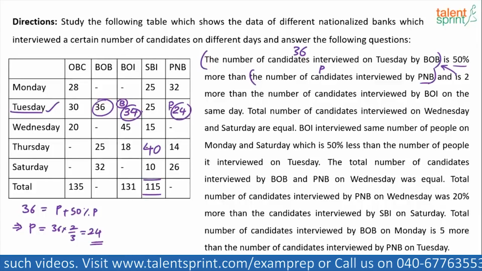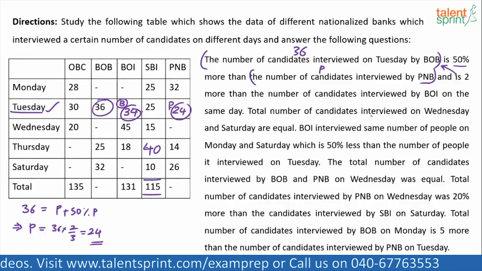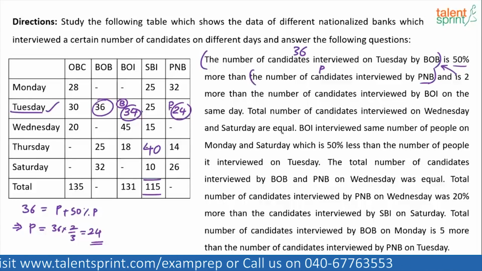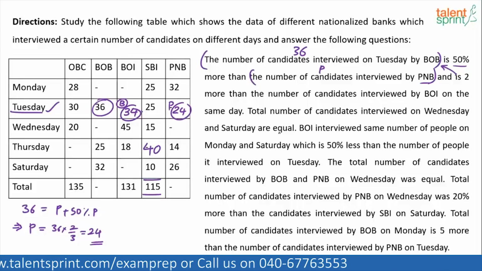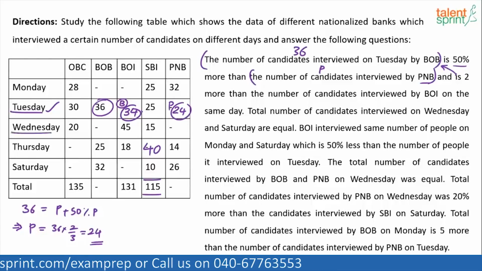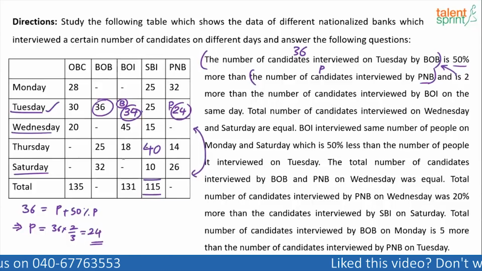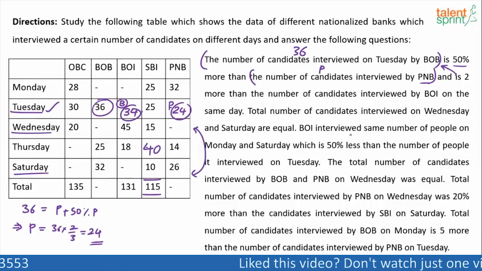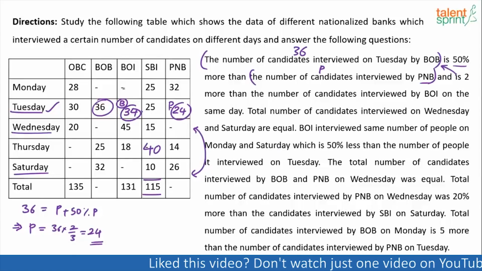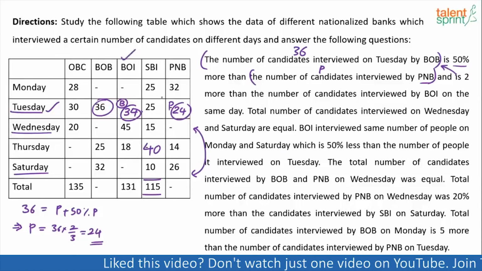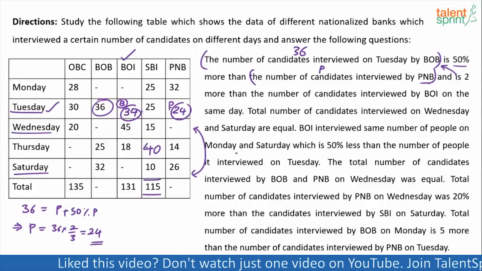Let's proceed now. Total number of candidates interviewed on Wednesday and Saturday are equal. So total of Wednesday and total of Saturday is equal. Now we cannot use this statement immediately, but let's just keep in mind that total of this row should be equal to the total of this row. Next, BOI, this particular bank, interviewed same number of people on Monday and Saturday.